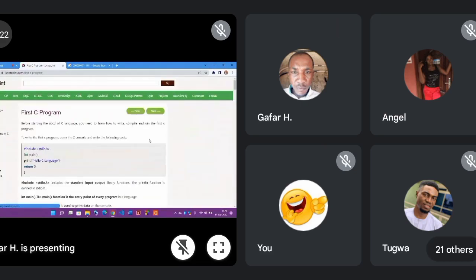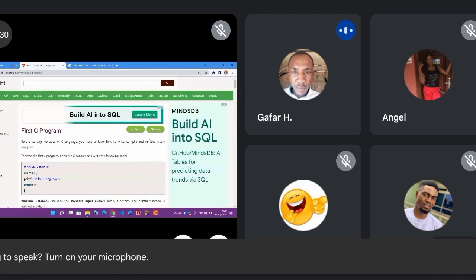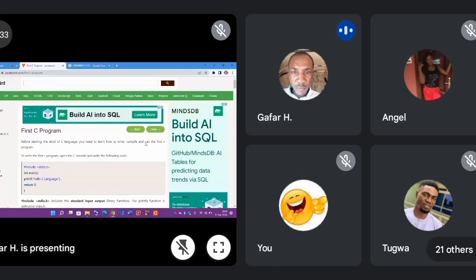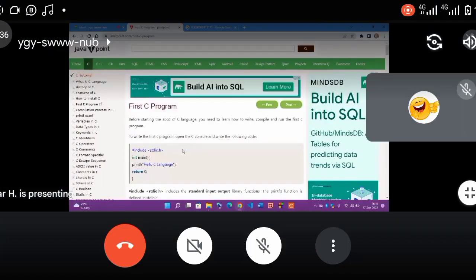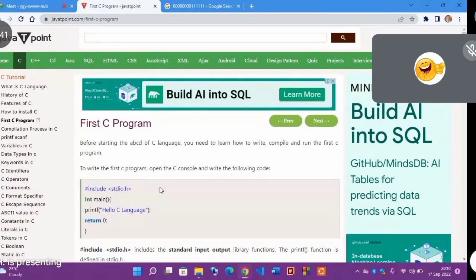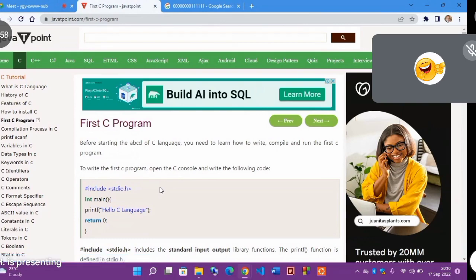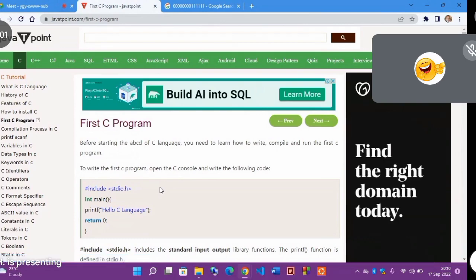So let's go forward. We are here. This is firstly our C programming. How do we write the C programming language? What does all this mean? Where does our program start from? Where will our program stop? How do we accept input from the user? How do we display something? If I want to do a complex calculation, what libraries and header files am I going to need? How do I declare a variable? What is a variable? These are the things that we are going to be looking at now.